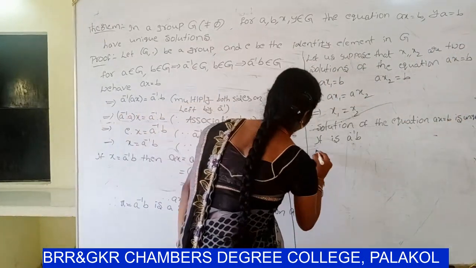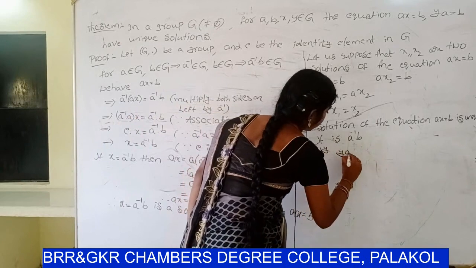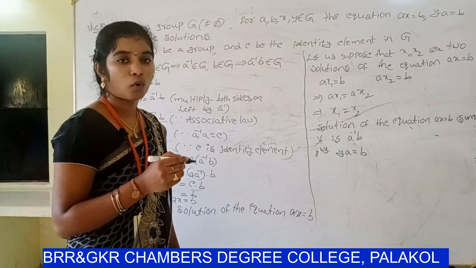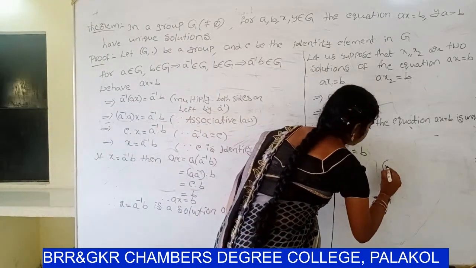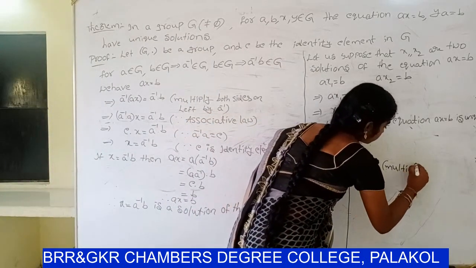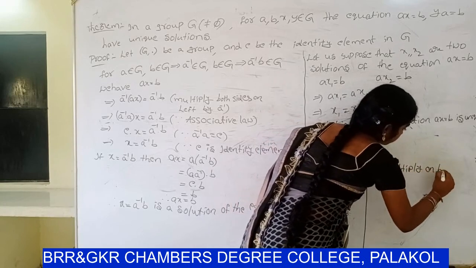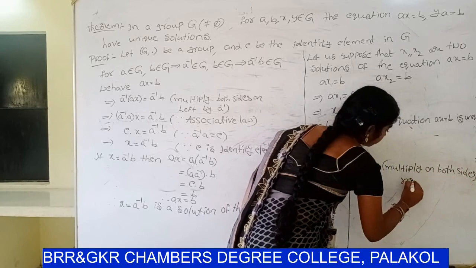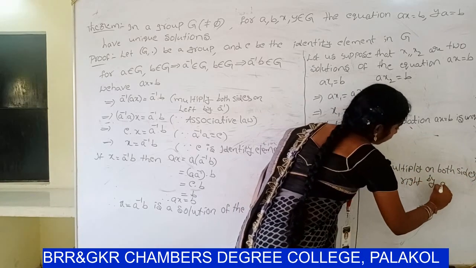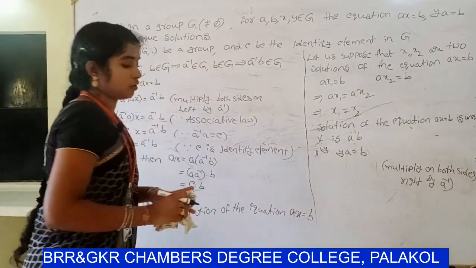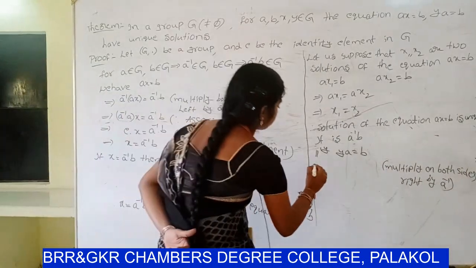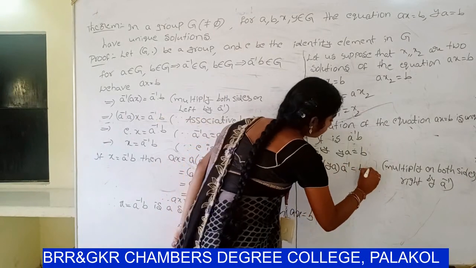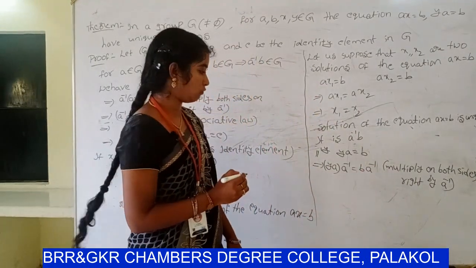Similarly, Ya equal to B. So multiply on both sides by A inverse. That implies Ya into A inverse equal to B into A inverse.